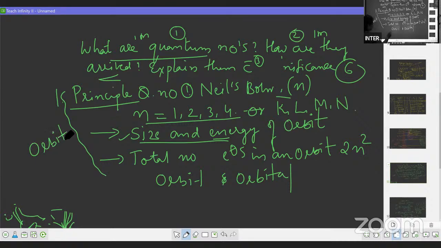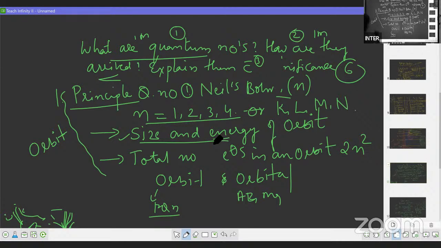Principal quantum number. So this is about the principal quantum number. It is about the orbits. And azimuthal quantum number and magnetic quantum number. These are about the orbital. You differentiate them, students.